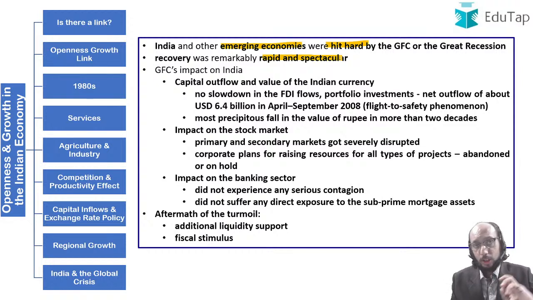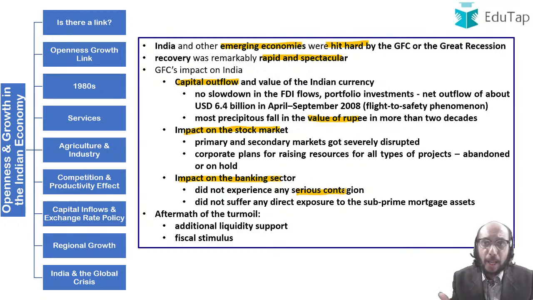If you look at the various channels through which India was impacted, the first channel that I would like to highlight is capital outflow, and I am talking about our friend foreign portfolio investment. There was a net outflow of foreign portfolio investment in a very short amount of time, as a result of which India's currency depreciated to a great extent. There was a huge impact on the stock market. Like I explained to you what happened in March 2020, something similar happened in 2008. When foreign portfolio investment exited from the Indian market, the primary market as well as the secondary market got severely disrupted.